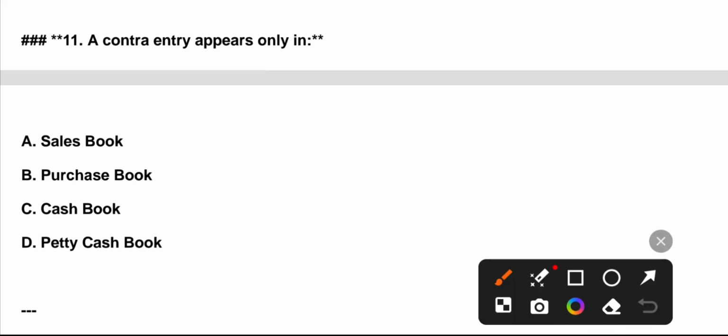Question number 11. A contra entry appears only in: A. Sales book. B. Purchase book. C. Cash book. D. Petty cash book. Correct answer is option C.